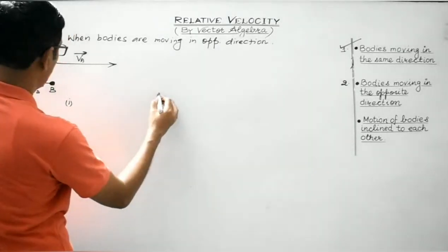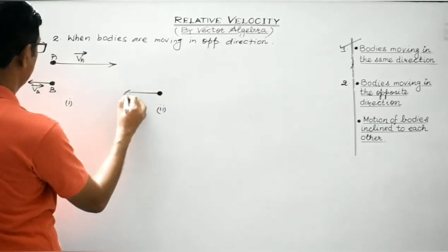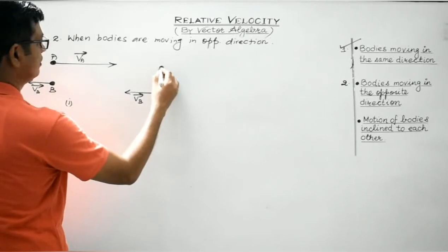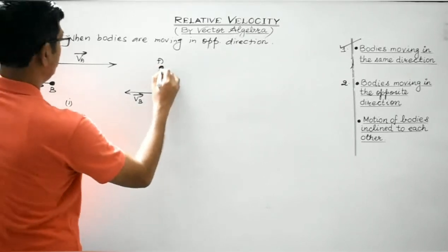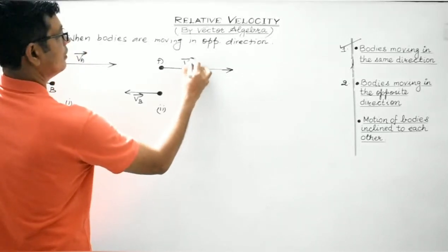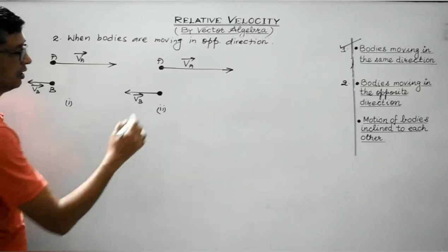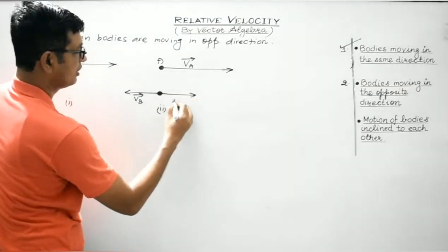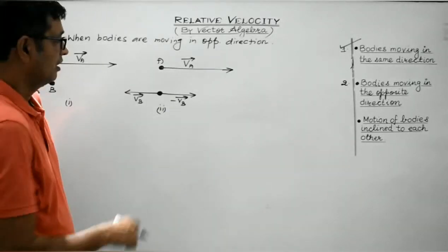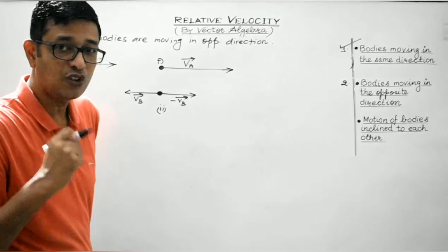We will superimpose an equal and opposite vector on body B. So this is VA. Now, in order to bring body B at rest, we will superimpose velocity minus VB vector on body B. Now, these are the two negative vectors. The vector addition will be 0, obviously.